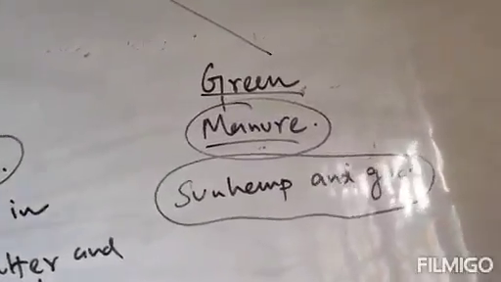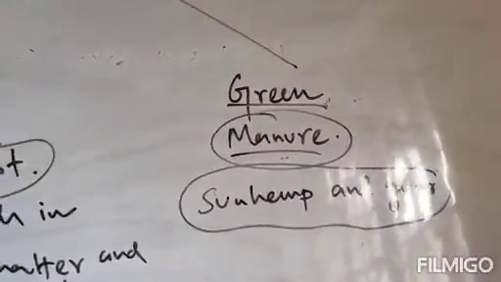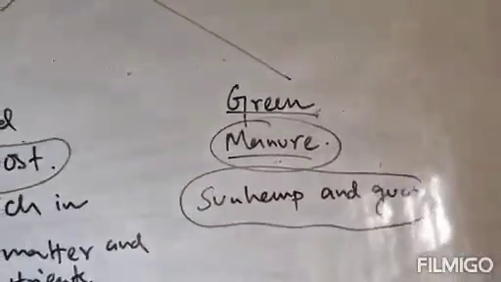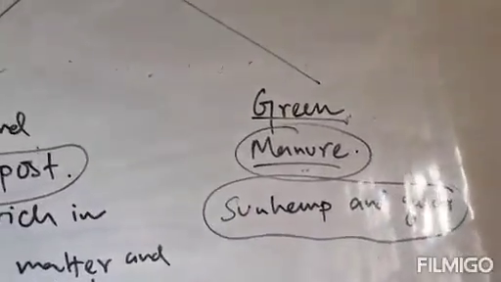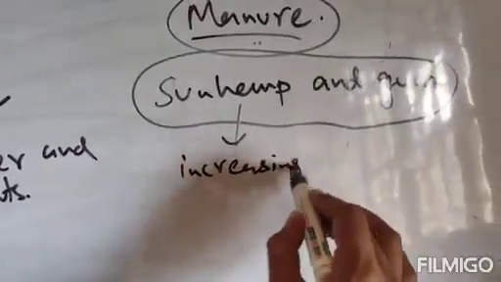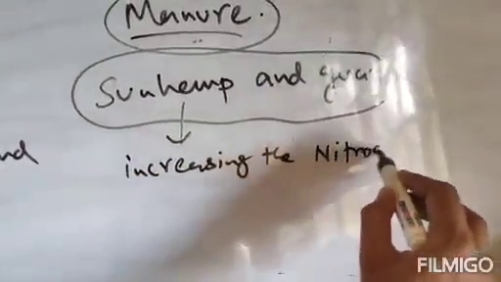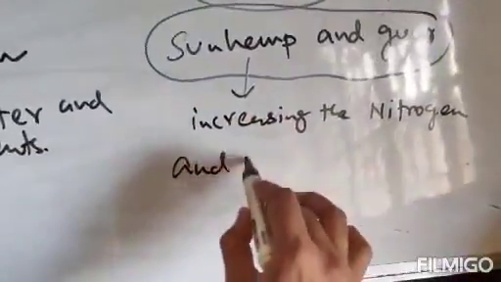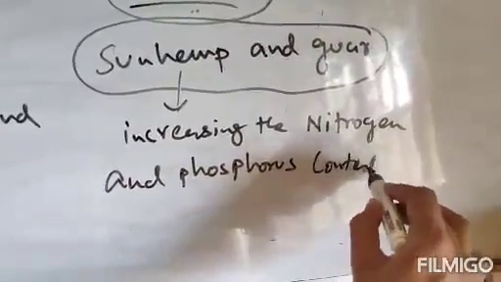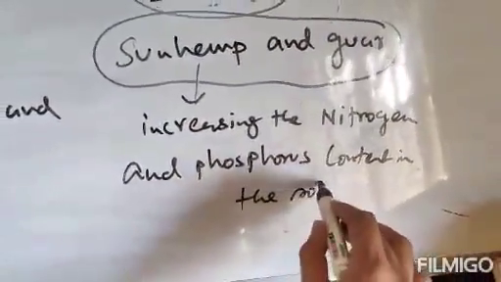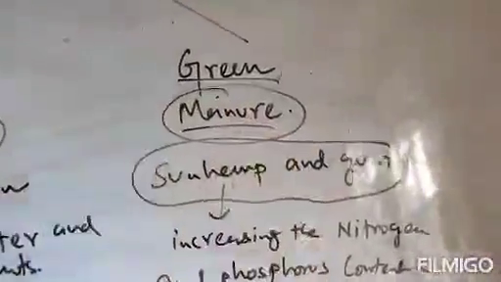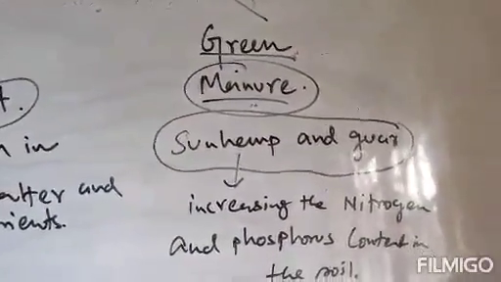They are grown by plowing into the soil before sowing the crop seeds. The green plants then turn into green manure, and it helps increase the nitrogen and phosphorus content in the soil. Clear? This process is known as green manure.